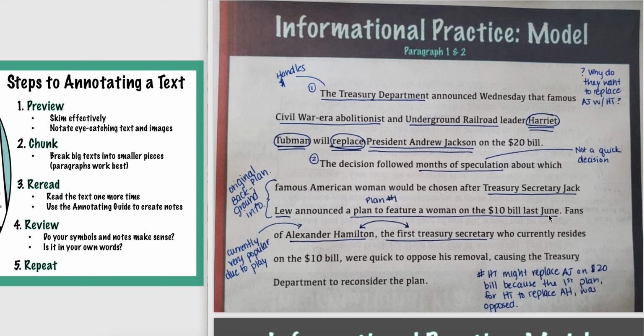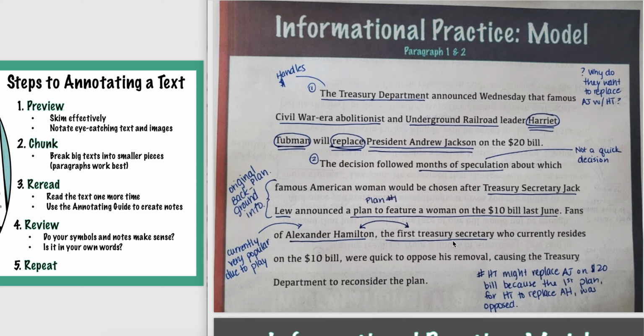So what happened? Fans of Alexander Hamilton, the first Secretary of Treasury, who currently resides on the $10 bill, were quick to oppose his removal, causing the Treasury Department to reconsider the plan. Okay, so now we definitely know who's on the $10 bill, Alexander Hamilton. We know why he's important. I used the arrows to draw my connection.